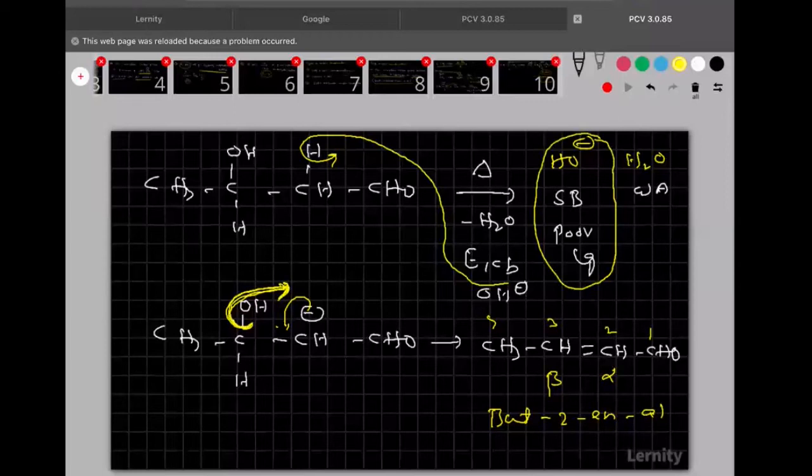Remember, whenever the leaving group is poor, then the mechanism will be E1CB. I think you understood this one. E1CB is applied when the leaving group is poor. So please write quickly.